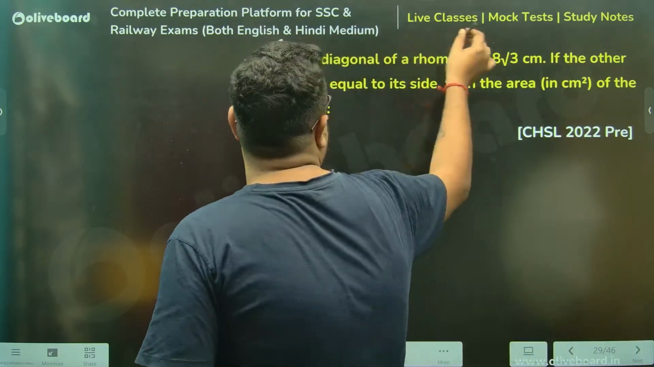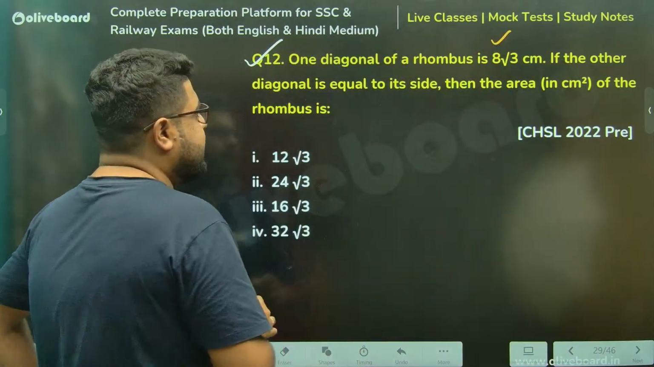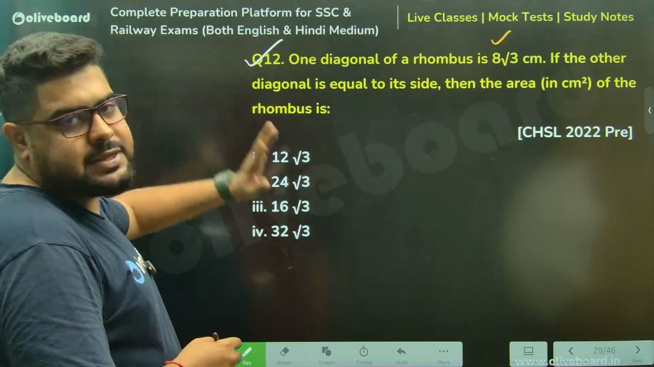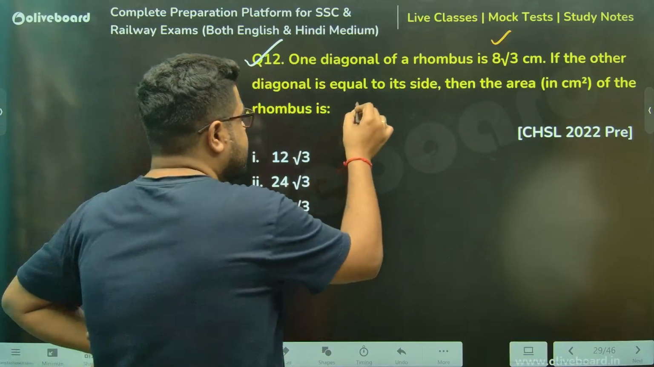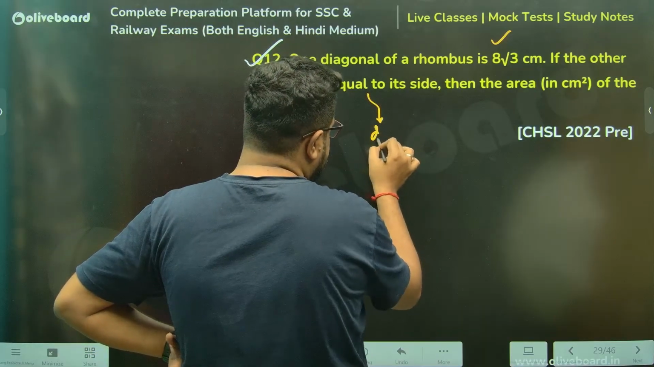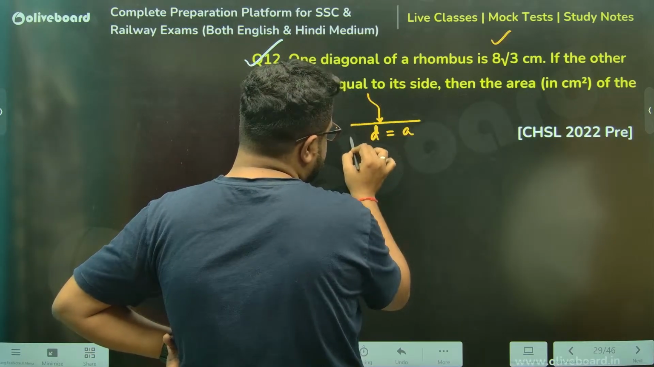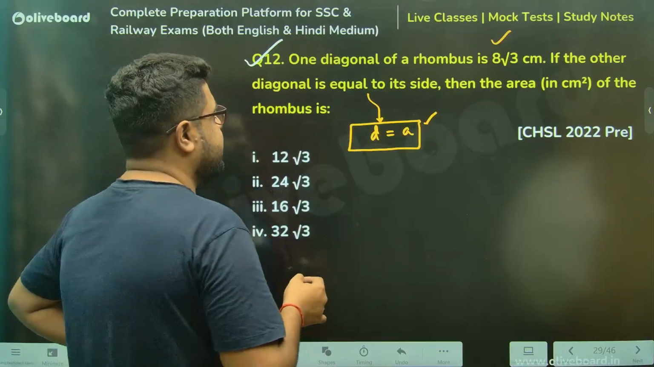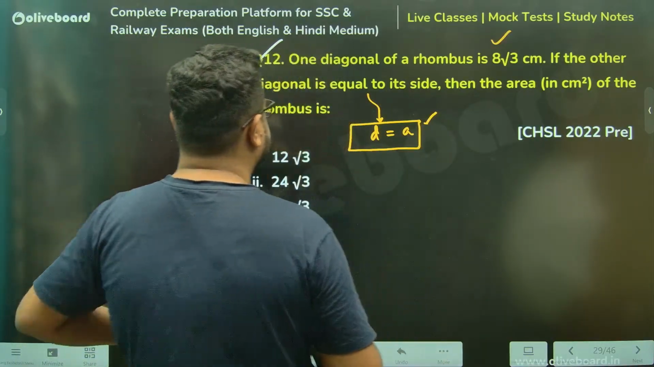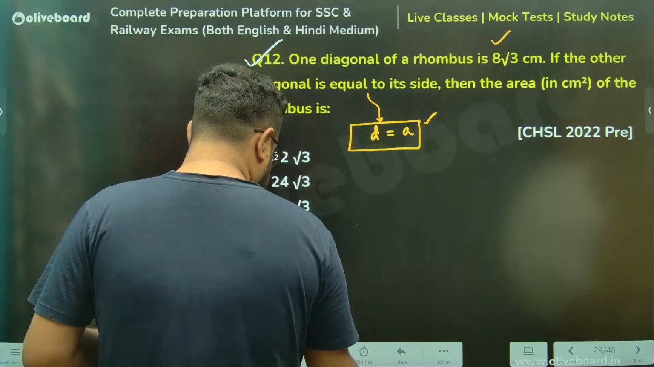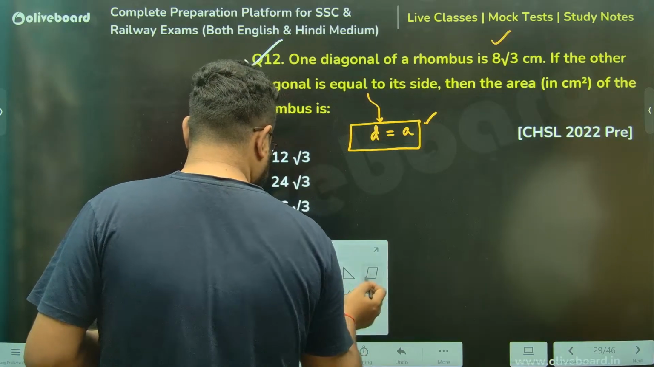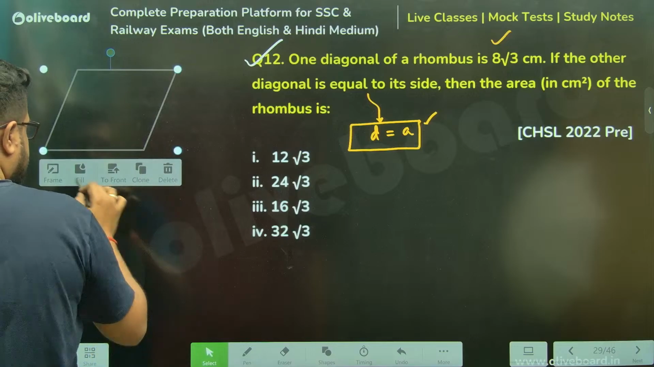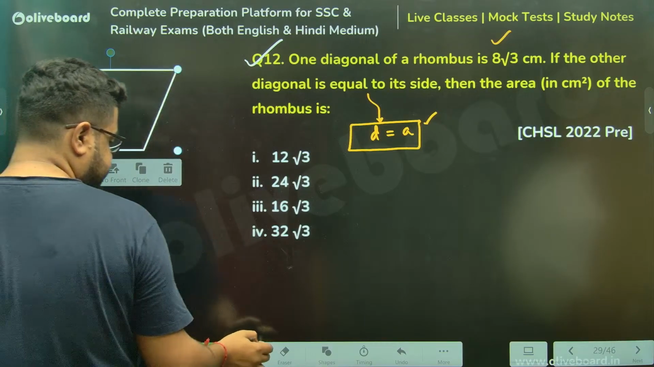One diagonal of a rhombus is given. The other is equal to its side. Find the area of the rhombus. Sir, the other diagonal D is equal to A. Right? So how to find the area? First of all, let me show you the diagram. It is something like this.